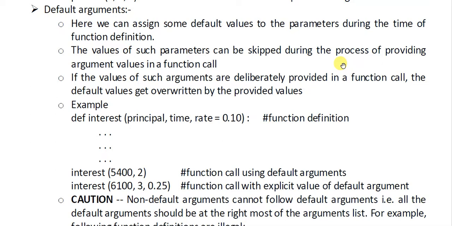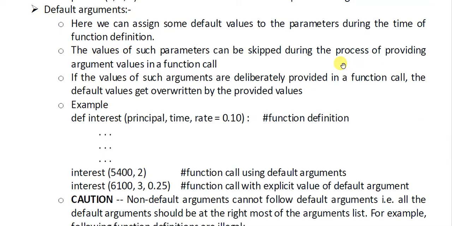Okay, then in this function the value of rate has been set as 0.10. That means if you do not provide the value of rate, it will take 0.10. If you provide some value, it will not take 0.10, it will take the same value that you provide. Okay, so sometimes you come across some examples that use default argument.